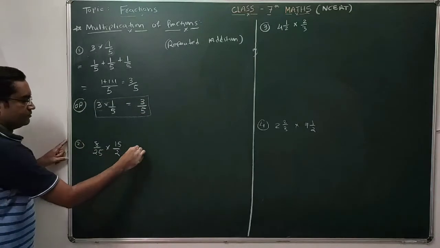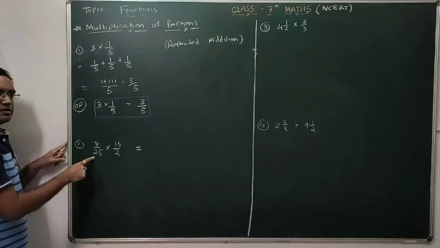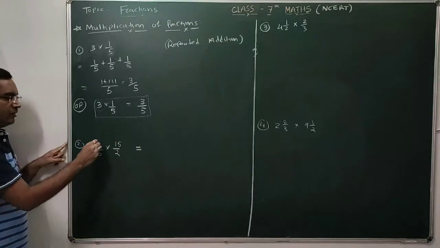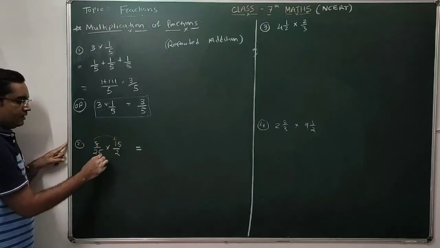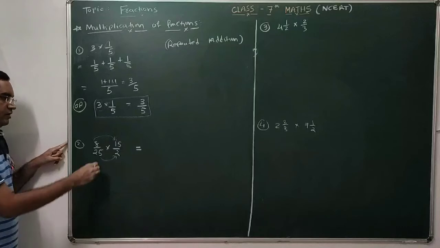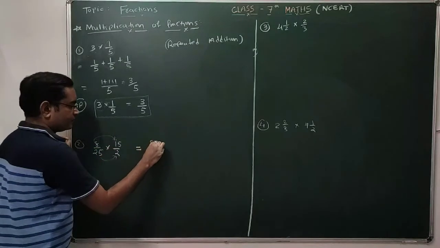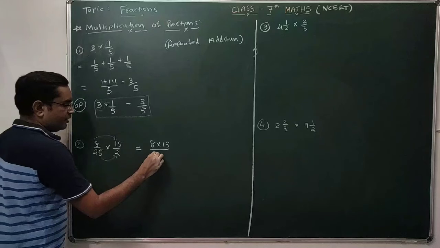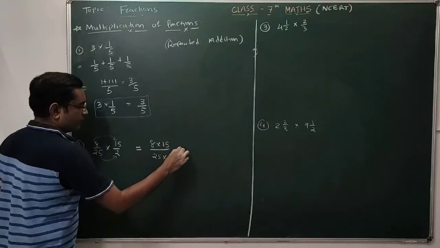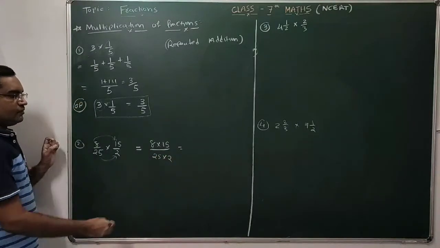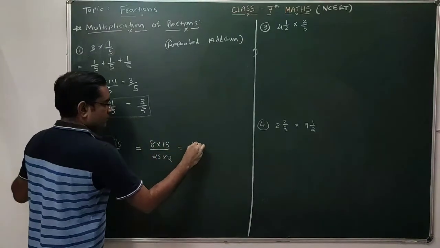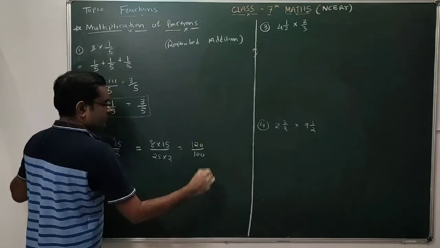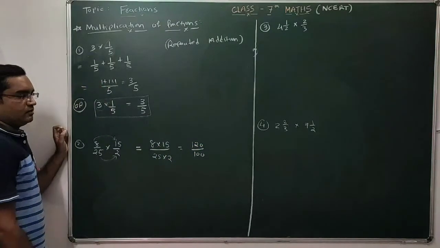Now, the second sum, that is multiplication of a fraction with a fraction. For this type of multiplication, you have to multiply numerator with numerator and denominator with denominator. So 8 into 15 in the numerator, and the denominator will be 25 into 15. 15 eights are 120, 25 fours are 100. Then this is your answer.